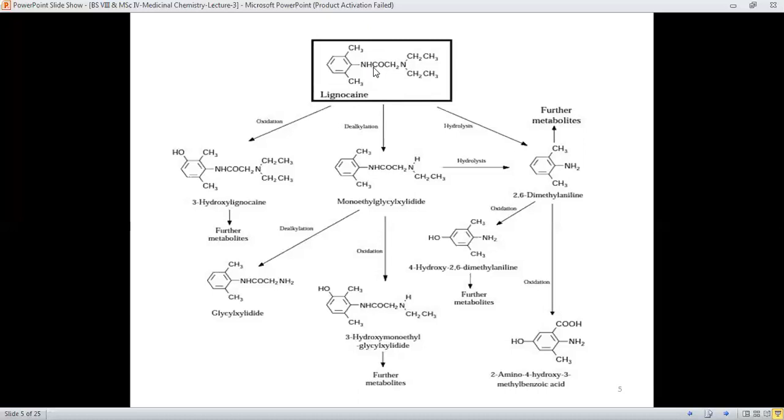It means that this whole group will be released as the carboxylic acid derivative, whereas this NH will attain the form of an amino group. And after that, the hydrolysis of lignocaine yields 2,6-dimethyl aniline.